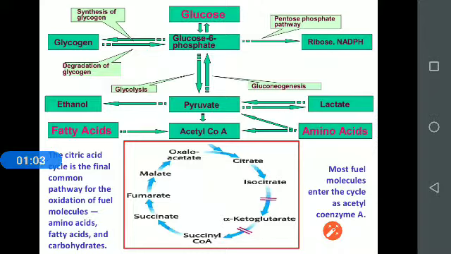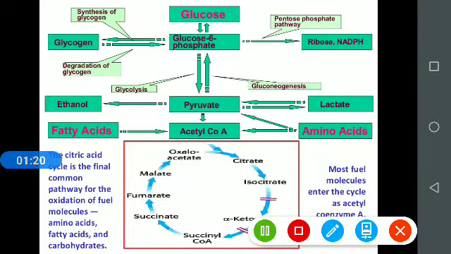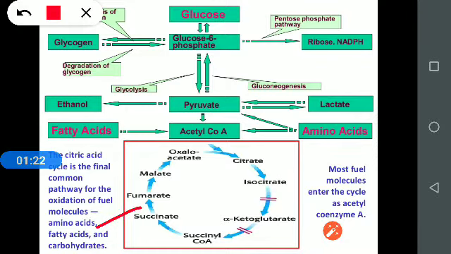The citric acid cycle is the final common pathway for oxidation of fuel molecules: amino acids, fatty acids and carbohydrates. Whatever the amino acids, fatty acids and carbohydrates are, they will be oxidized and metabolized, and finally converted into acetyl CoA.